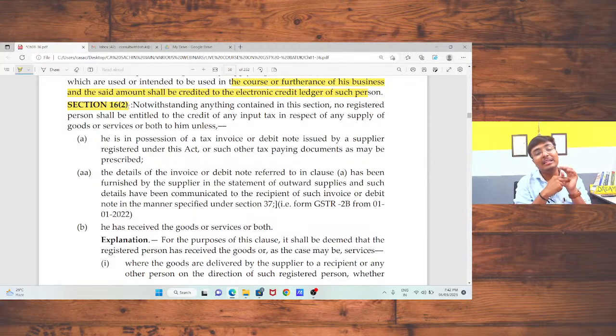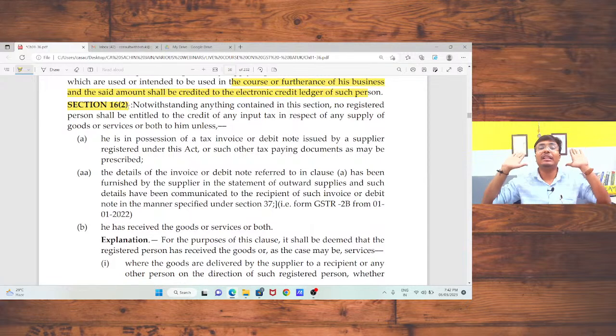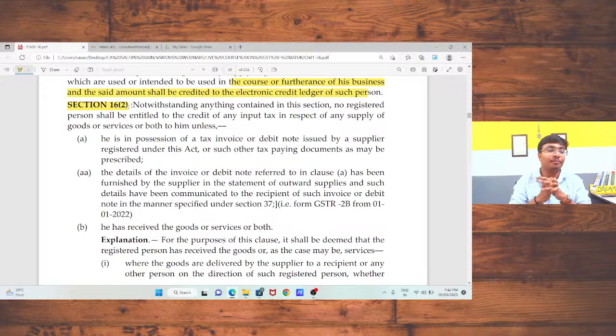So the first requirement is that you are going to use those product or services in the course of furtherance of business. But if you have no invoice or debit note, in that case, you are not eligible to take the input tax credit. So the first condition is that you have tax invoice or debit note for claiming the input tax credit.